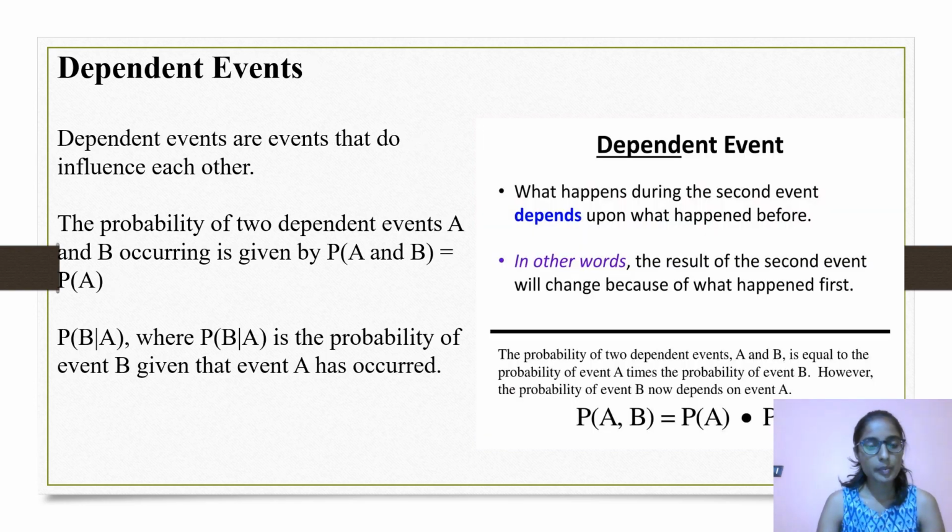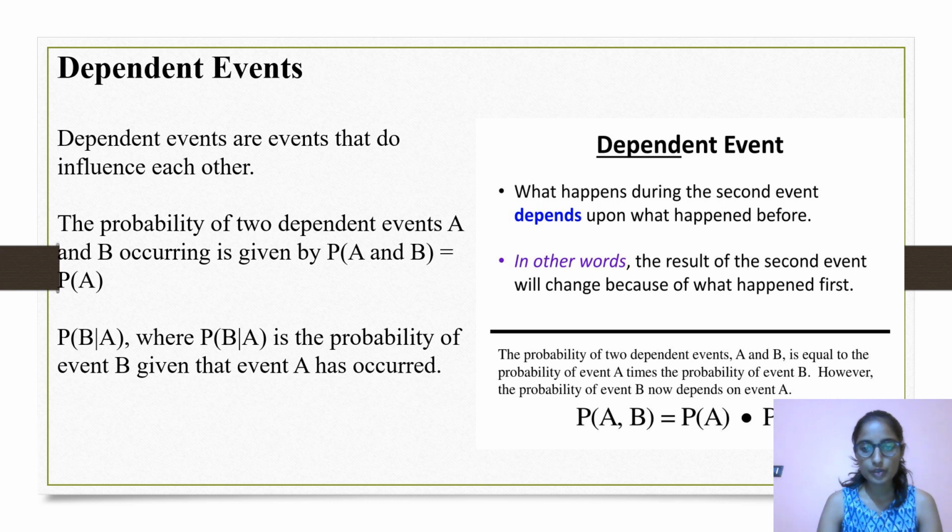Dependent events. Dependent events are events that do influence each other. The probability of two dependent events A and B occurring is given by P(A and B) = P(A) × P(B|A), where P(B|A) is the probability of the event B given that event A has occurred. What happens during the second event depends upon what happened before.